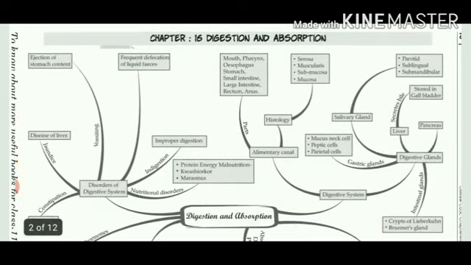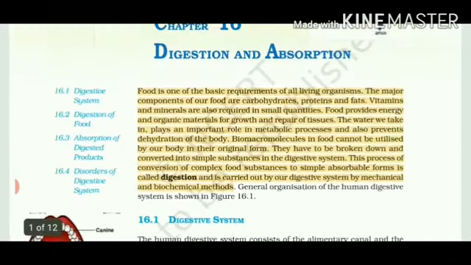So today we are going to start with the alimentary canal. The different parts of the alimentary canal start with the mouth, followed by the pharynx, then the food pipe or esophagus, then the stomach, followed by the small and large intestine, and lastly the rectum and anus. There are different kinds of membranes which cover the alimentary canal and provide protection, and different glands that are digestive in nature secrete enzymes which help in breakdown of food into simpler substances. So without delaying, let's start this chapter.